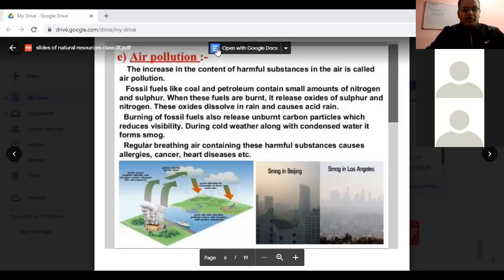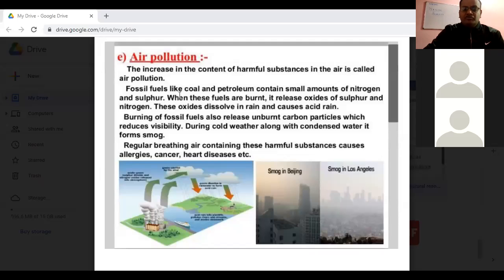Okay, I'm seeing the chat box because all the students have given the answer. Very good. Contamination of the air through factories and industries, contamination of the air by harmful gases, presence of harmful substances, increase in the amount of air pollutants. Okay, very good. So definitely, students, the increase in undesirable material in the air is air pollution. Fossil fuels like coal and petroleum contain small amounts of nitrogen and sulfur.